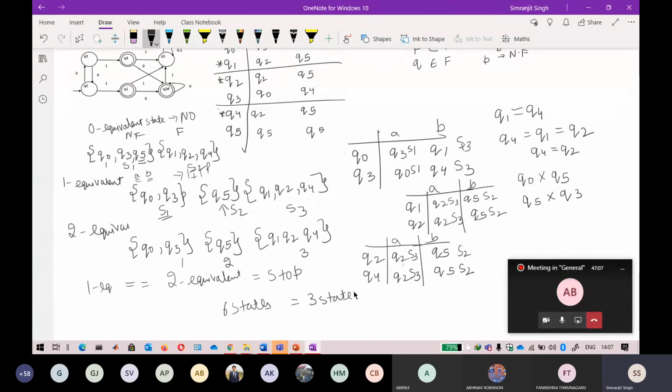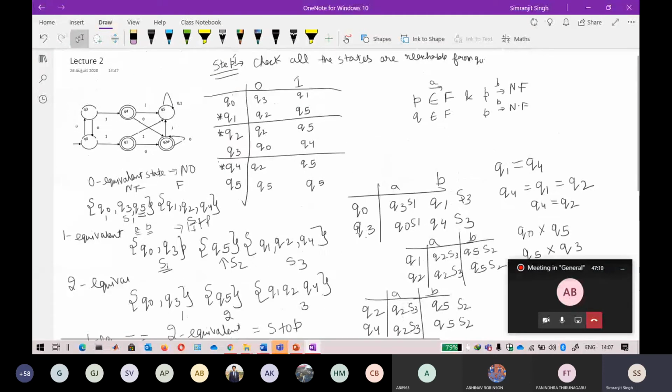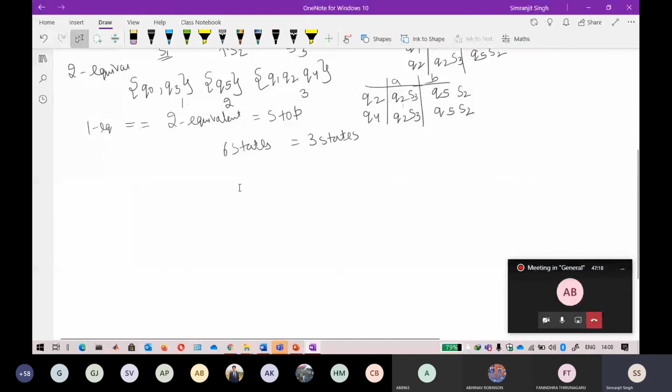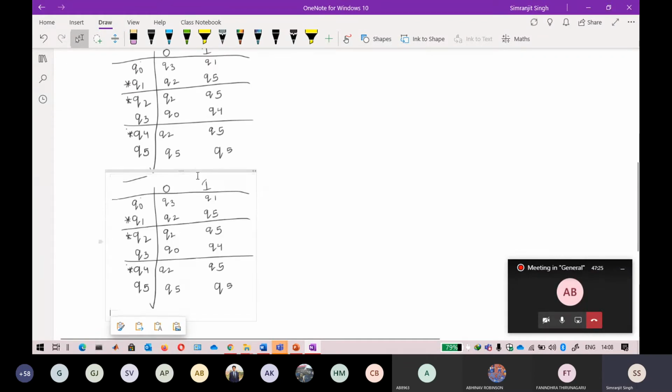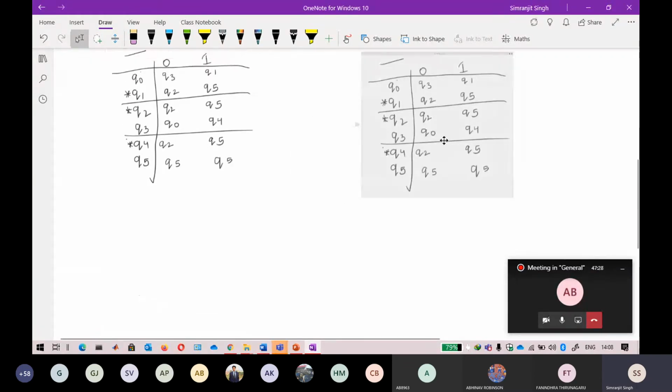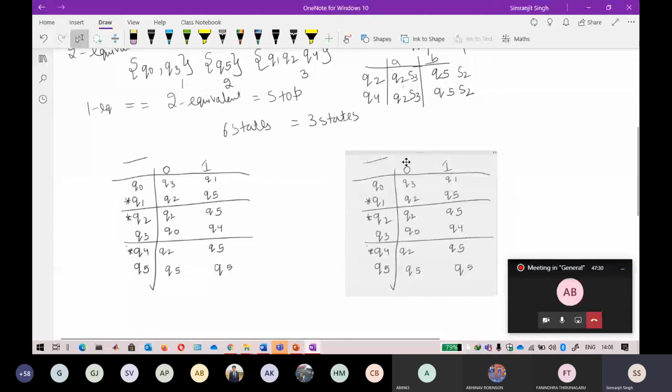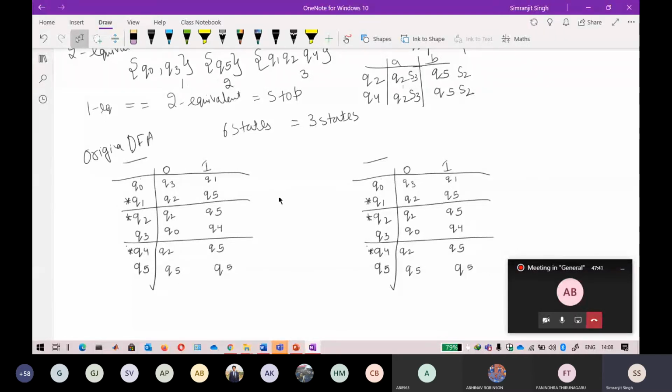I will now tell you how to make an automaton out of this. I copy and paste this transition table here. This is your original table, and now I will transform it into a minimized table. This is the table of the original DFA, and now I will convert it into a minimal DFA.